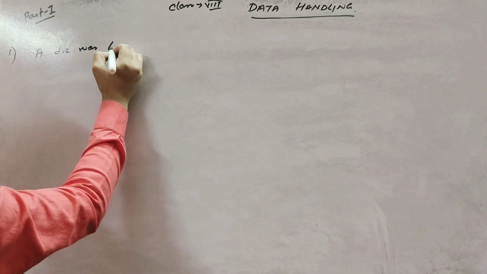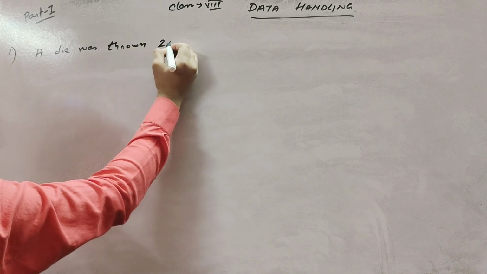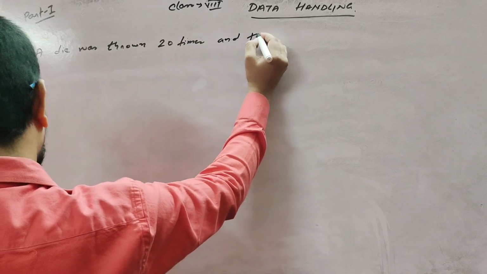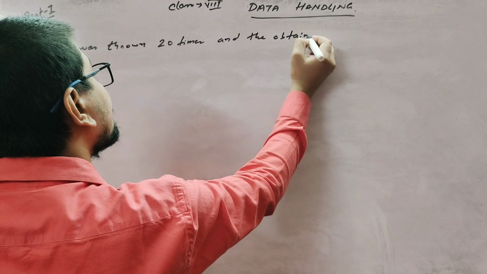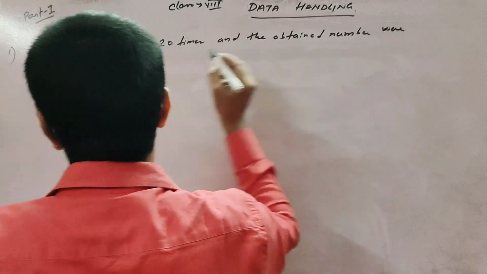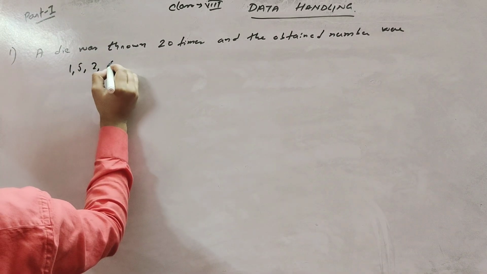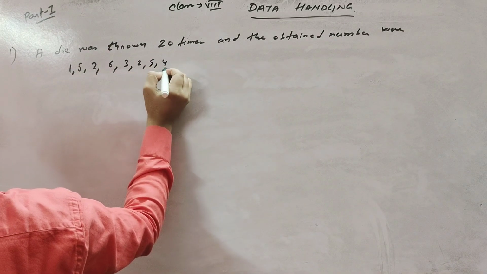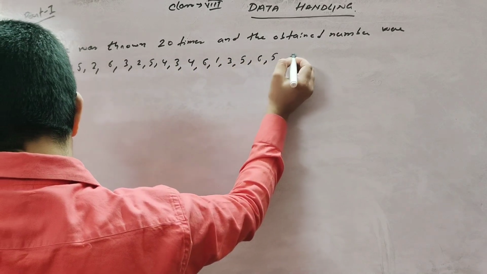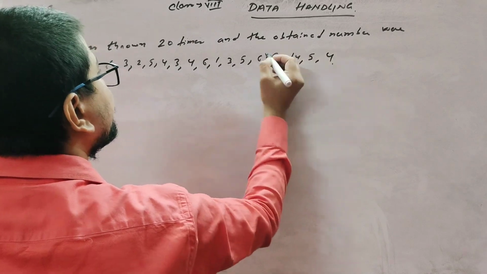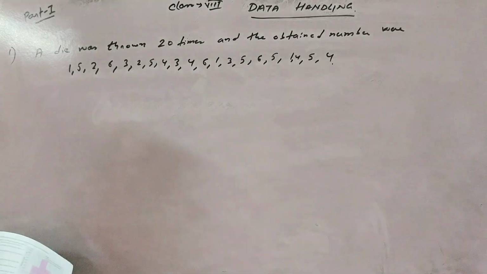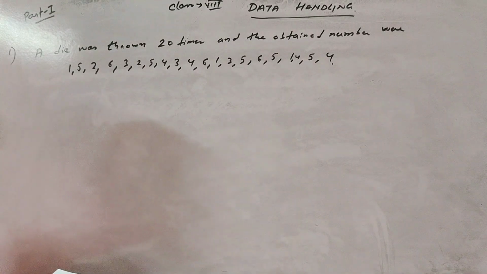A die was thrown 20 times, and the obtained numbers were 1, 5, 2, 6, 3, 2, 5, 4, 3, 4, 6, 1, 3, 5, 6, 5, 1, 4, 5, 4. Use tally marks and prepare a frequency distribution for the data.